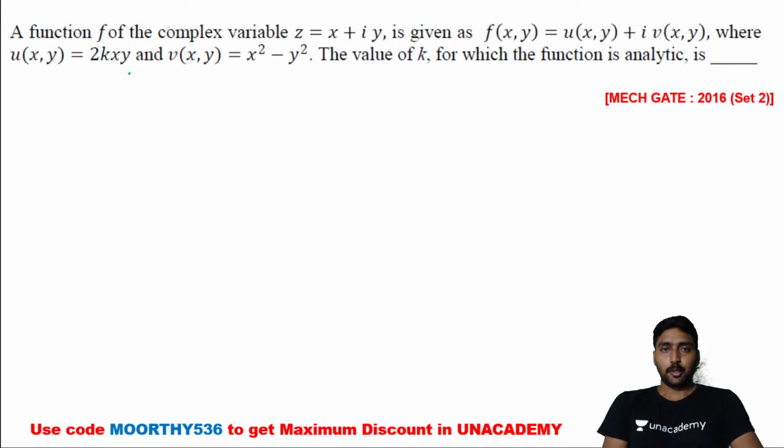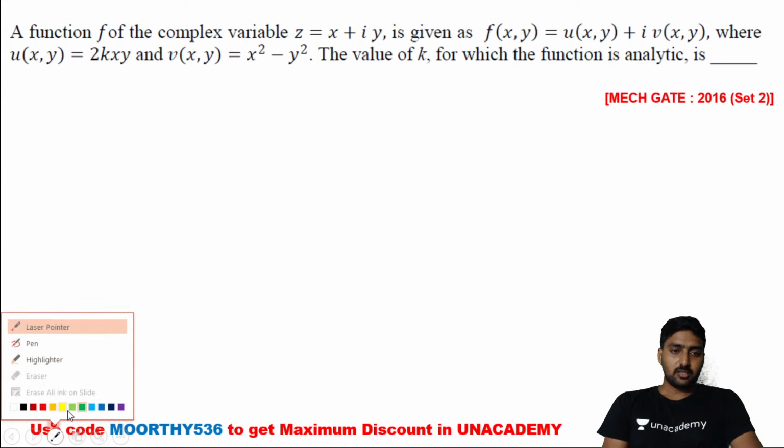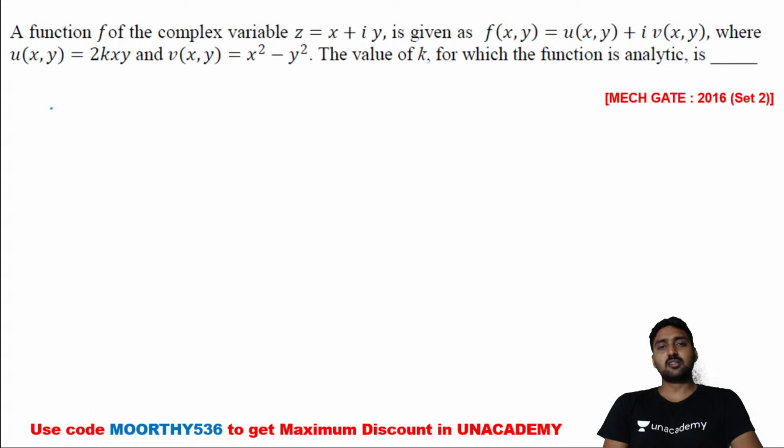Next one. Now again they are giving an analytical function. A function f of the complex variable z equal to x plus iy is given as f of x comma y, which is equal to u of x comma y plus i into v of x comma y, where u of x comma y is equal to 2k xy and v of x comma y is equal to x square minus y square. What will be the value of k? The function itself they have mentioned as an analytical one.